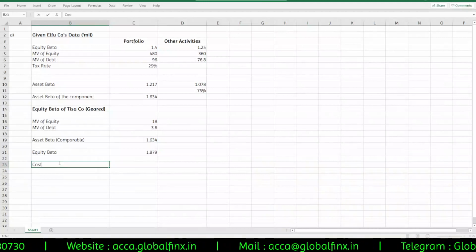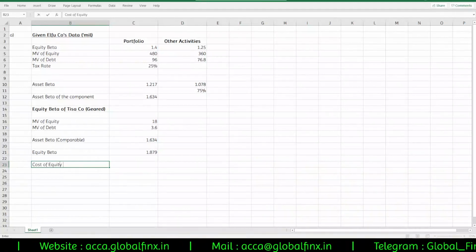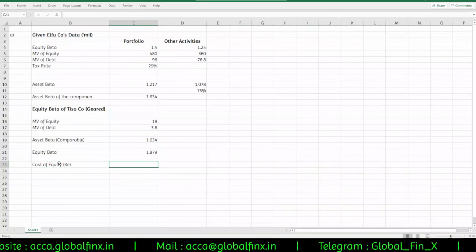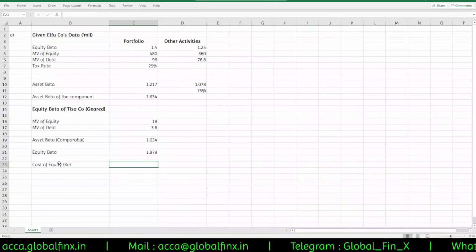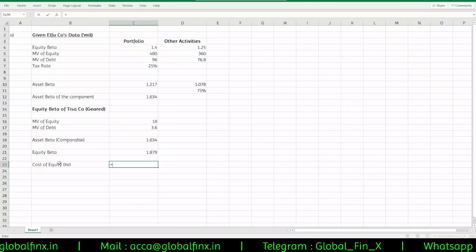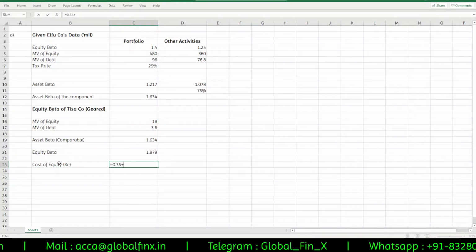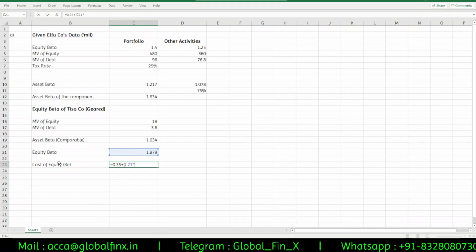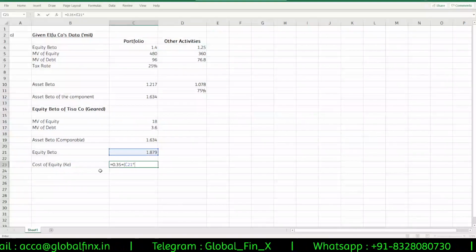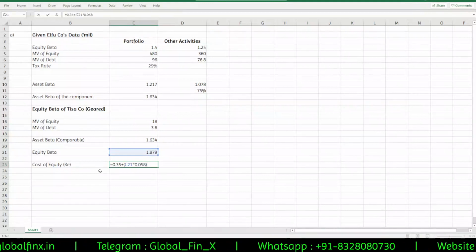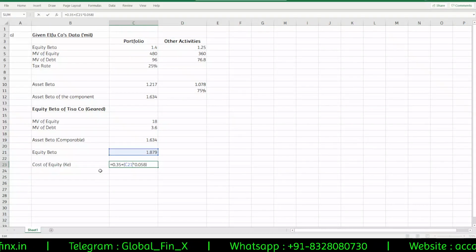So cost of equity, which is KE, can be calculated as RF, risk-free return is 3.5%, 0.035 plus beta into RM minus RF is given directly as 5.8%, so 0.058.